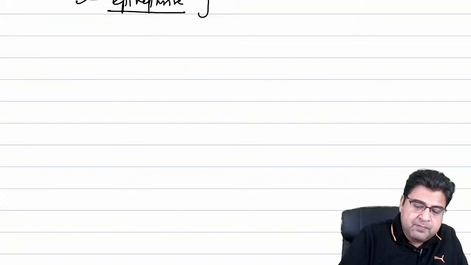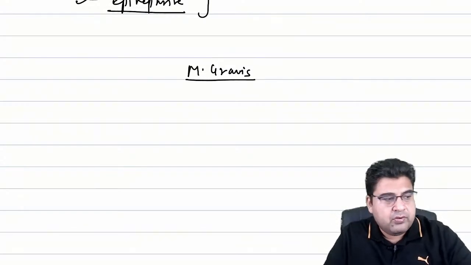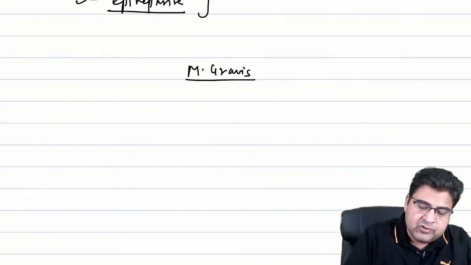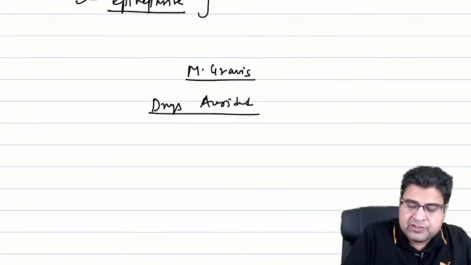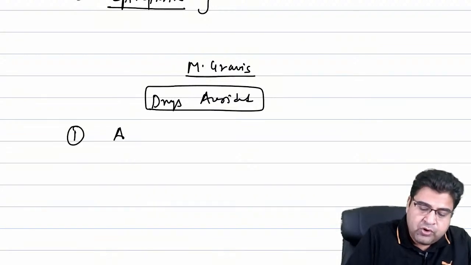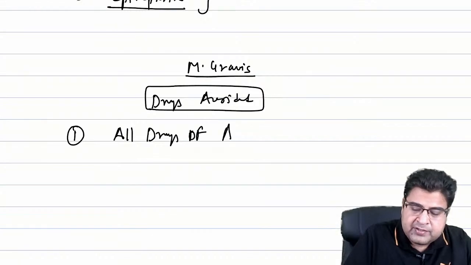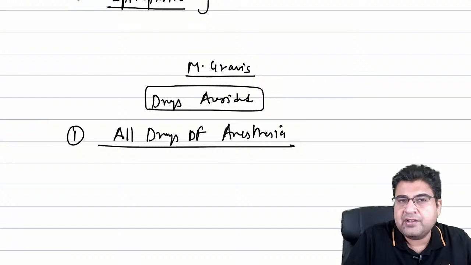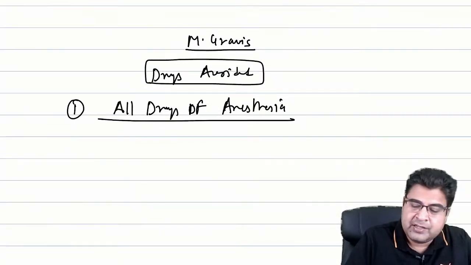If any patient of myasthenia gravis comes to you, which medicines are avoided? First of all, we will discuss the drugs which are avoided. Number 1, all drugs of anesthesia. All the medicines that we use during anesthesia are contraindicated in patients of myasthenia gravis.